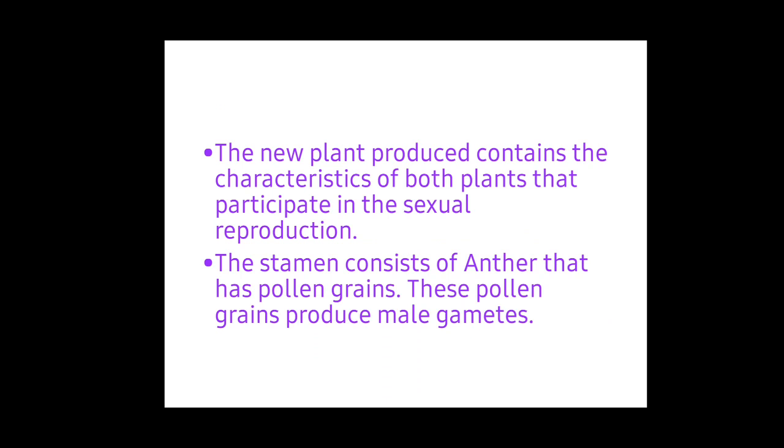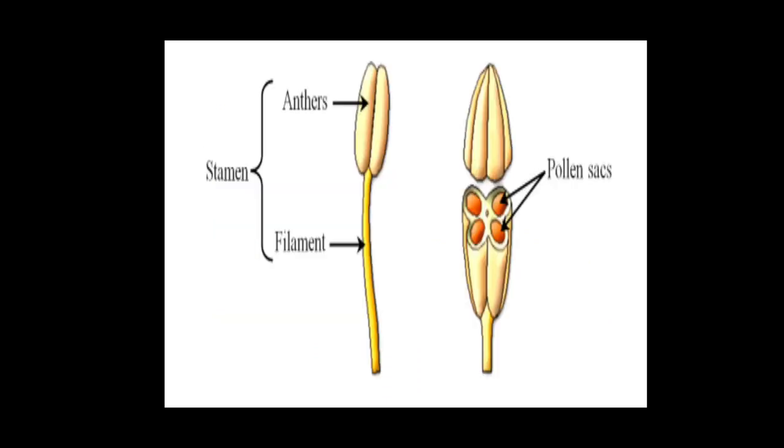The stamen consists of an anther that has pollen grains. These pollen grains produce male gametes. See here, this is the stamen, and the stamen has two different parts called filament and anther, and inside the anther pollen grains will be there, and these pollen grains are the male gametes, which means this is the male reproductive part. When it joins with the female reproductive part, it forms a new plant.